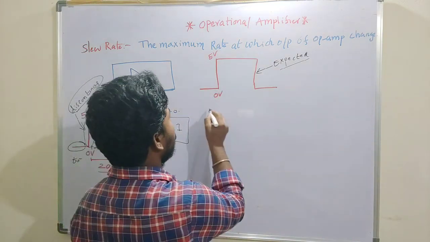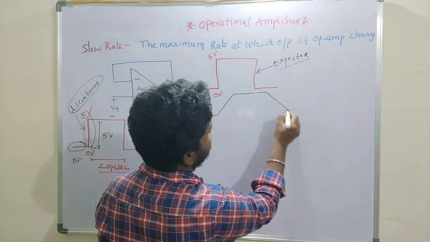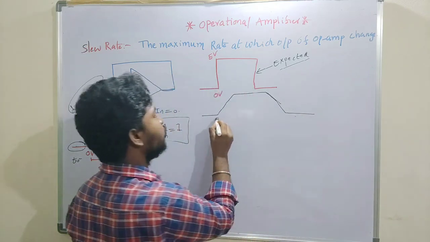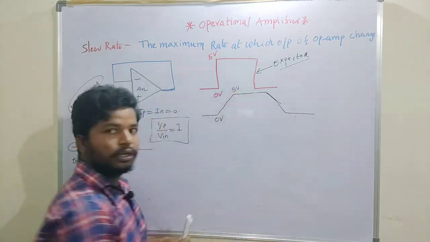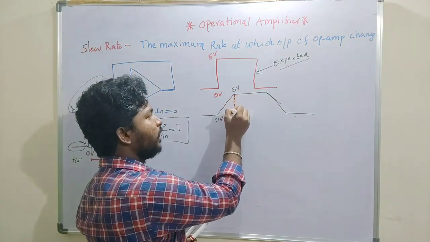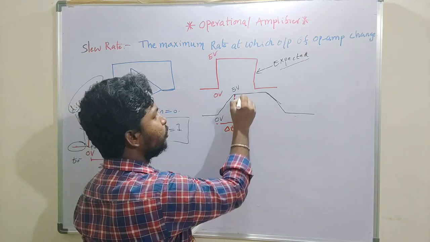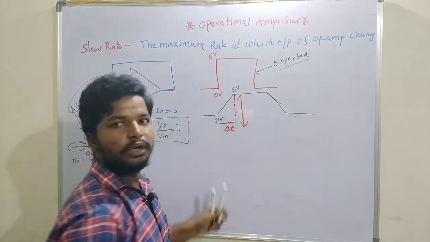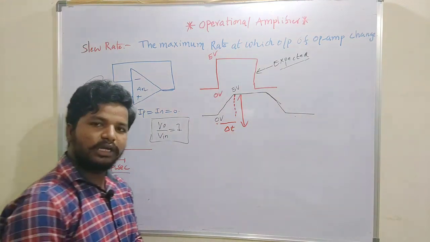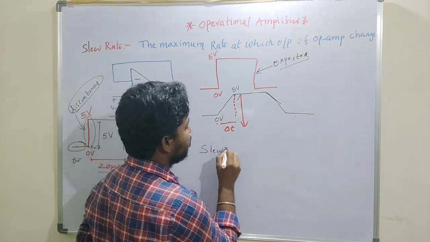We get the output signal as 0 volts, then 5 volts. The output of the operational amplifier takes some delta t time to reach this 5 volts. So we call this the slew rate of an operational amplifier. Generally we represent the slew rate as SR.